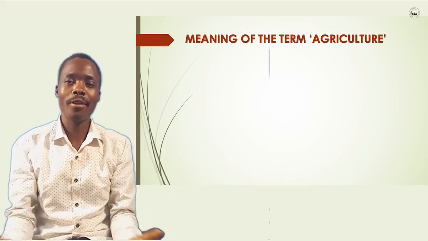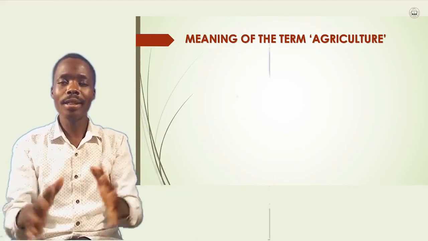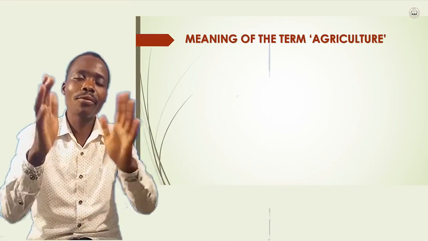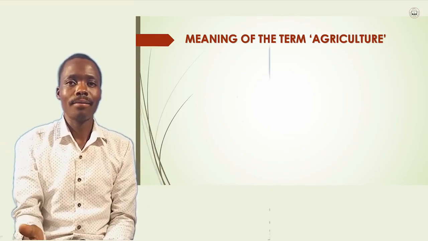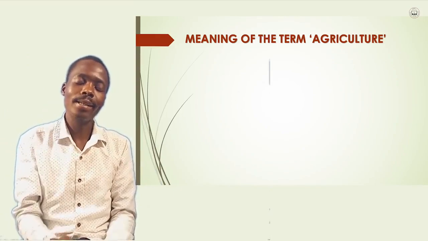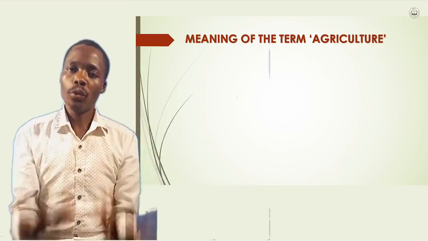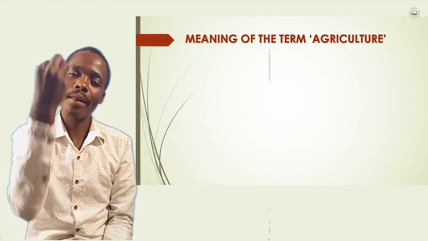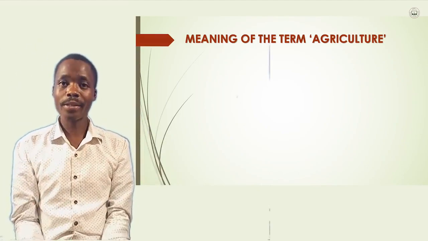We have meat, we have milk. The milk we drink, the meat we eat in different farms, that comes from agriculture. That comes from the land. That is why we're saying that agriculture is for people's use. They are the people that use this thing. Nobody else apart from the people.